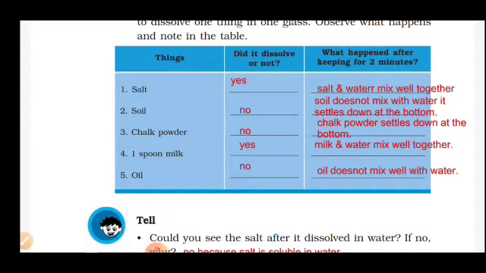Yes, it dissolved. What happened after keeping for 2 minutes? Salt and water mix well together. Soil: no, it does not dissolve in water. Soil does not mix with water. It settles down at the bottom. Chalk powder: no. And what happened after 2 minutes? Chalk powder settles down at the bottom.